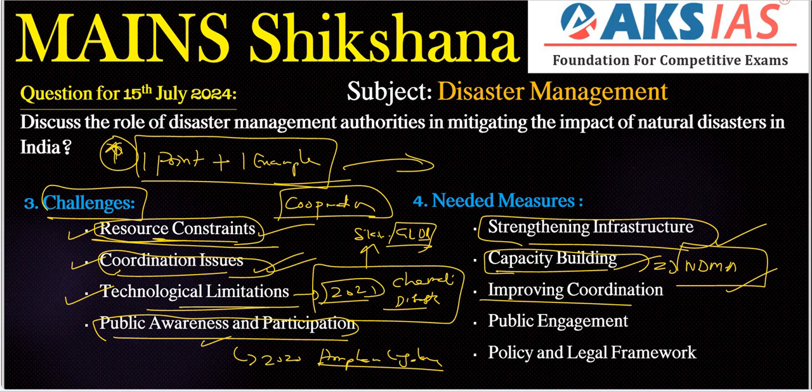Next, improving coordination. We have already written the coordination issues in the challenges topic, right? We need to rewrite the sentence with improving coordination. Especially here, we can use this type of technology, geographic information systems, for better planning and response. We can establish clear protocols for interagency coordination, also using this type of technology, right?